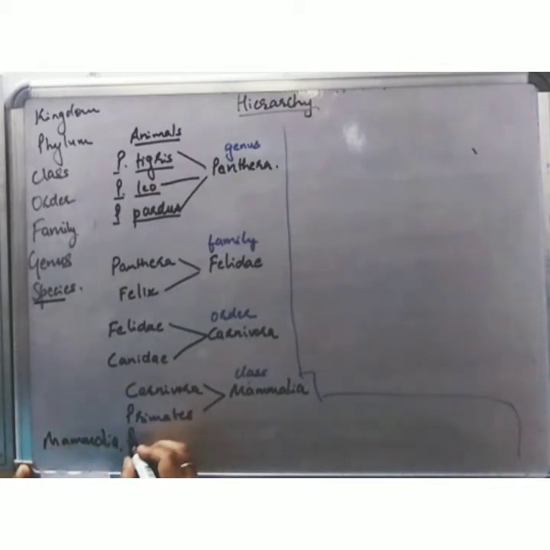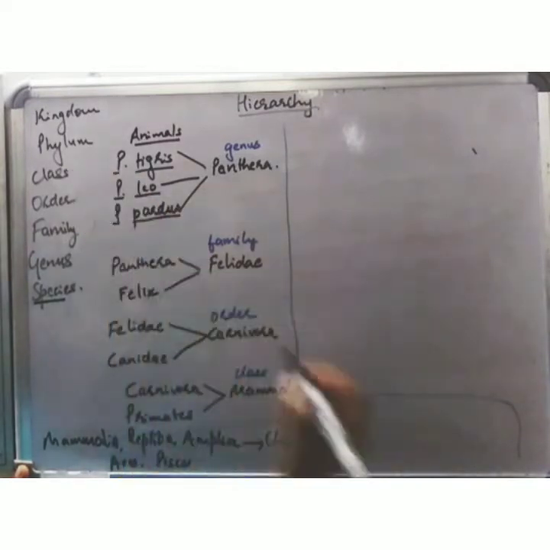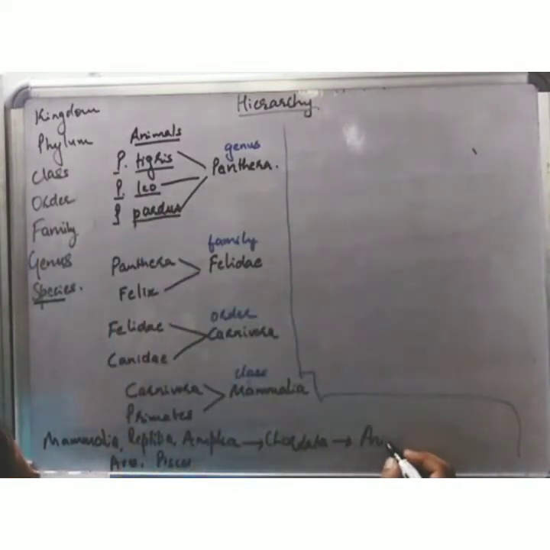along with class Reptilia, Amphibia, Aves and Pisces. All these classes are grouped together under the phylum Chordata. Then all the animals under phylum Chordata are grouped under the animal kingdom, or kingdom Animalia.